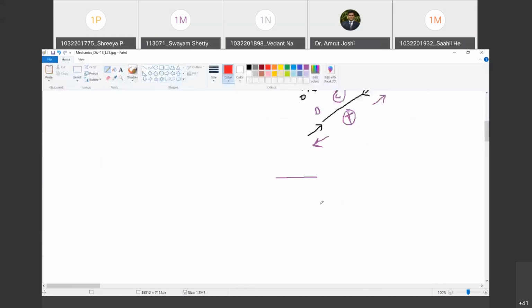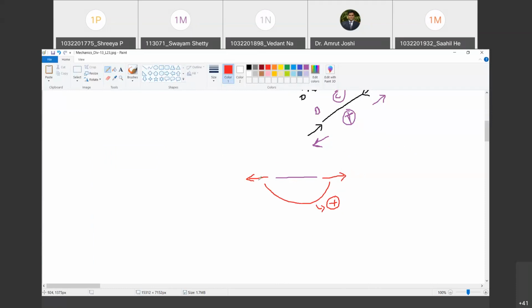Are you with me? Yes, sir. Then this pair of forces together, we are going to call it as positive because it is going to put the member in tension. Do you agree with me? Yes, sir. So this involves one force towards left and one force towards right. So by our typical sign convention, we will call this force as positive and this force as negative. Do you agree with me?